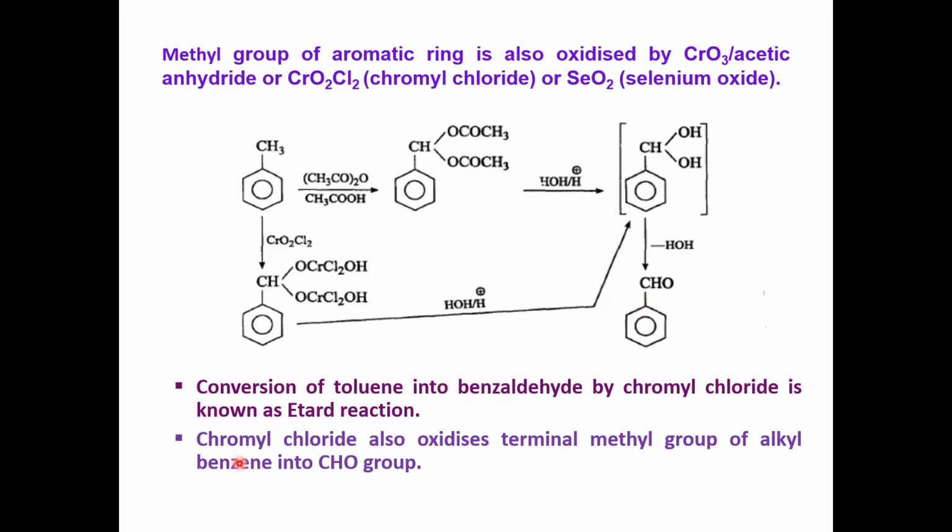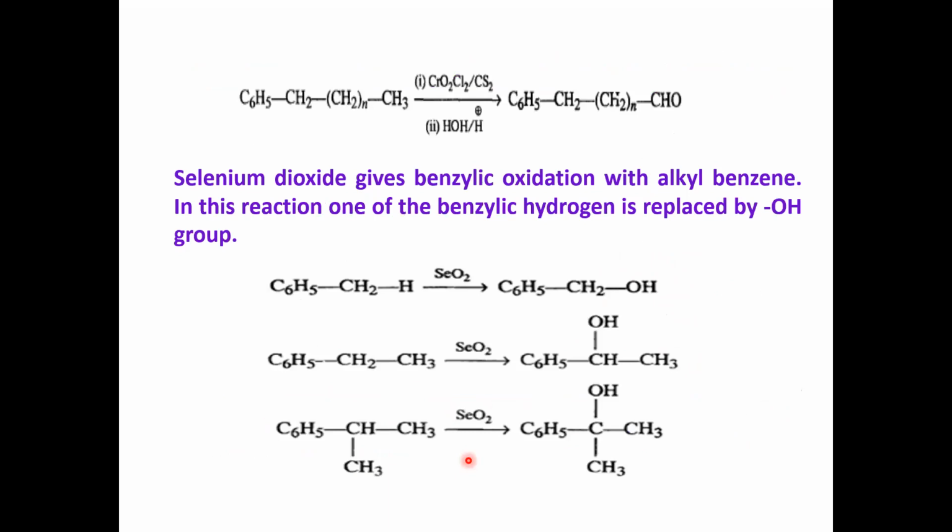Suppose the reaction is carried out in the presence of selenium dioxide, it may be converted into an alcoholic derivative. Selenium dioxide gives benzylic oxidation with an alkyl benzene. In this reaction, one of the benzylic hydrogens is replaced by an OH group, and benzylic alcohol is formed.